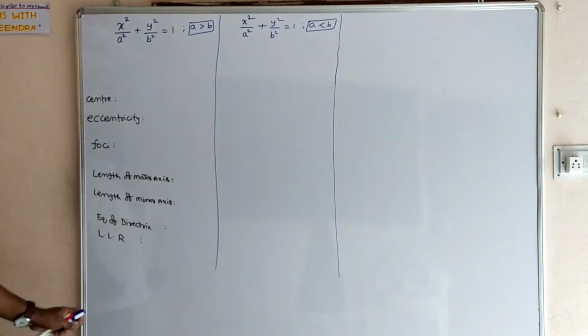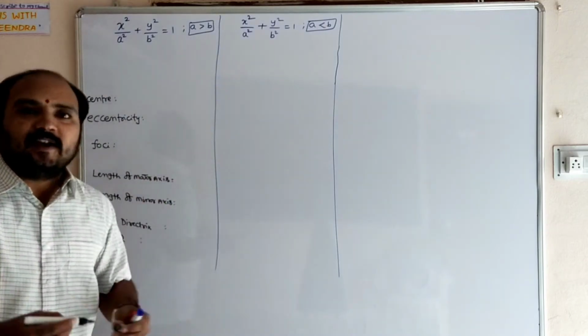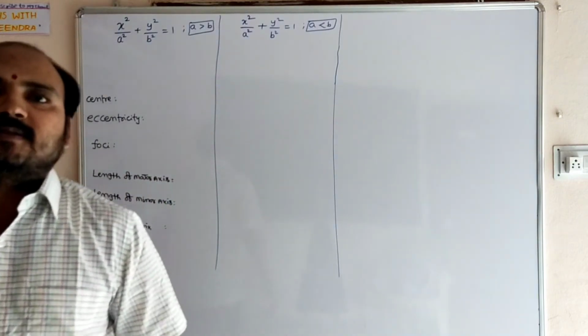These are the things for the a is less than b and a is greater than b cases we will discuss.